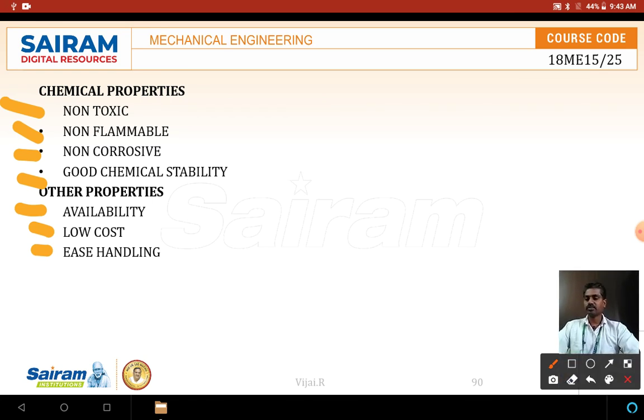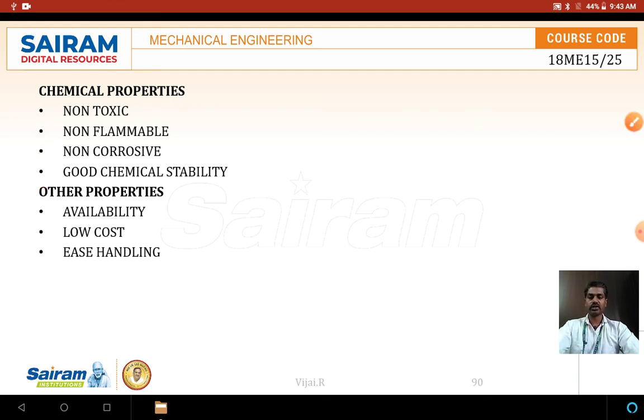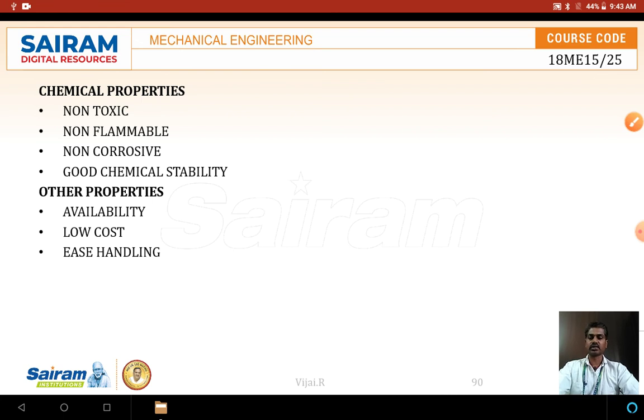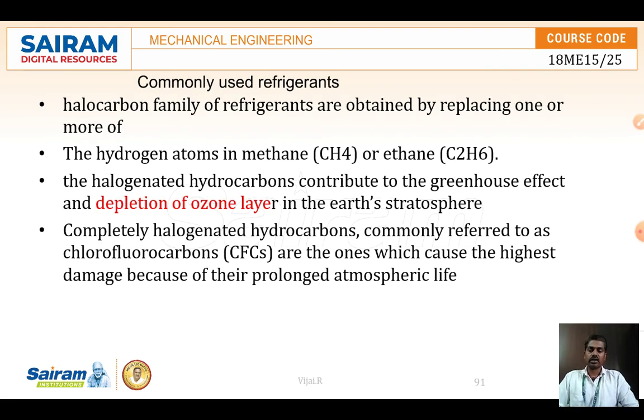Okay, so next are the commonly used refrigerants. Already we have discussed freon, carbon dioxide and others. Here the important ones are methane and ethane, where the hydrogen atoms are replaced, giving halogenated hydrocarbons. These deplete the ozone layer.